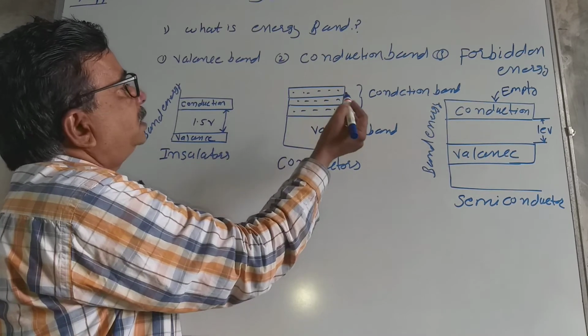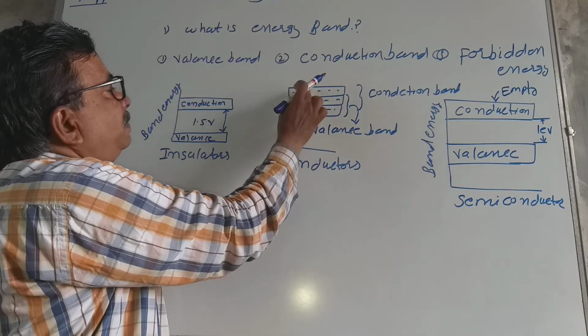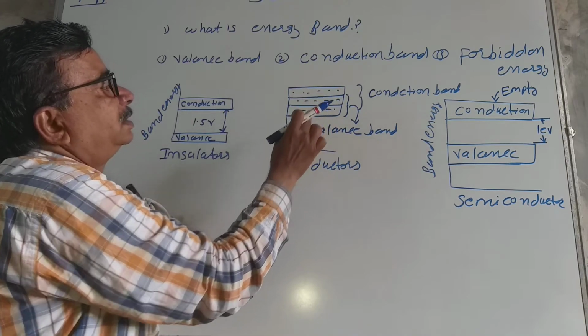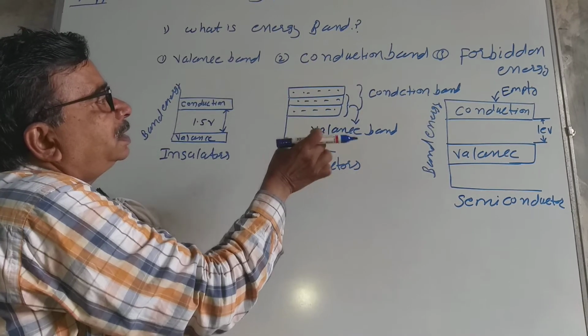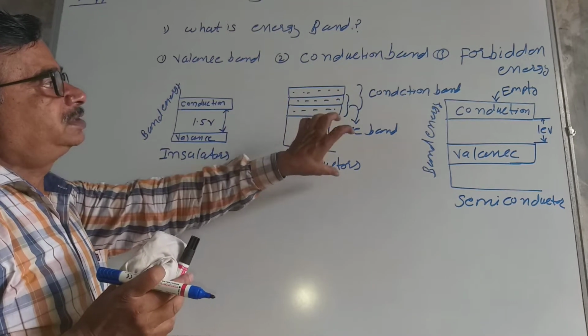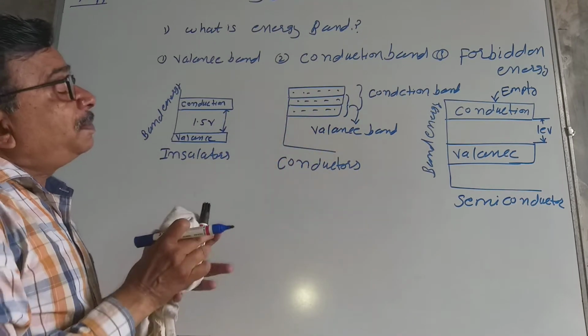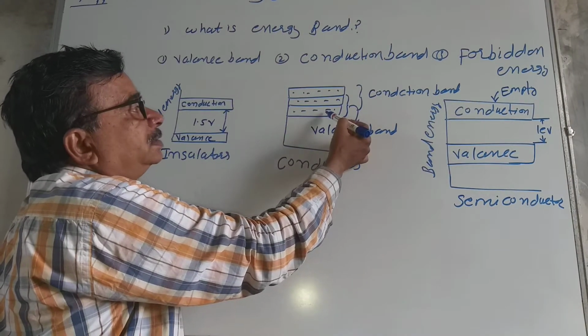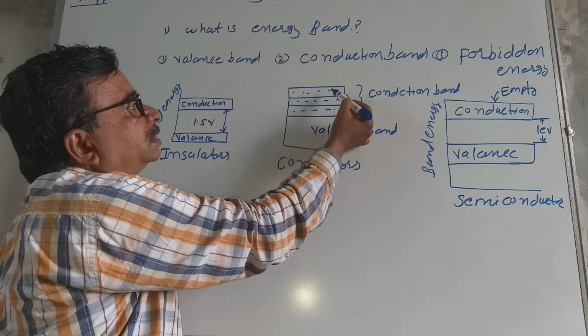Now this is called the conduction band, and this is the valence band. These bands are either parallel or they coincide. The electrons present in the valence band can easily reach the conduction band.